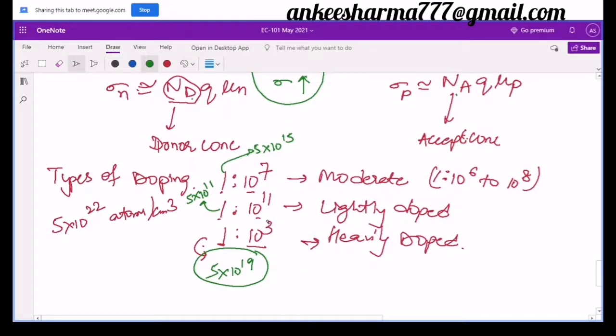Next, as I said, this is moderately, lightly and heavily doped. So we have a few notations over here. For example, if I am adding a trivalent impurity and discussing p-type semiconductor, in the case of p-type we call it p, and in the case of n-type we call it n, for moderate doping. But when we do lightly doped, we call it p negative or n negative. Similarly, for heavy doping, we call it p positive or n positive. So this is just the notation to represent what kind of doping you have done. If you have done heavy doping, you will call it p plus. If you have done light doping, you will call it p negative. Is it clear to you?